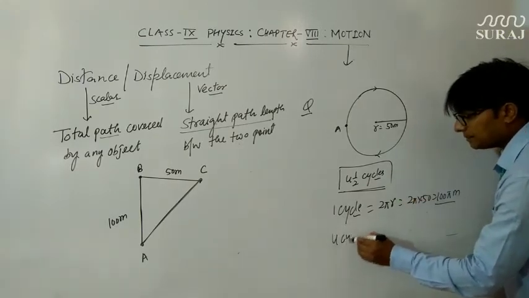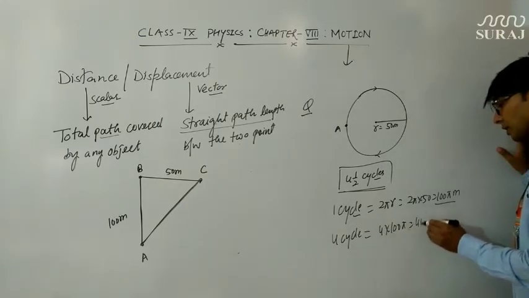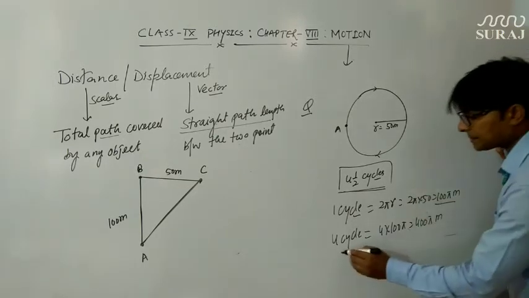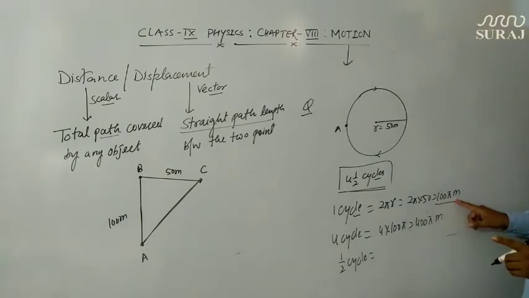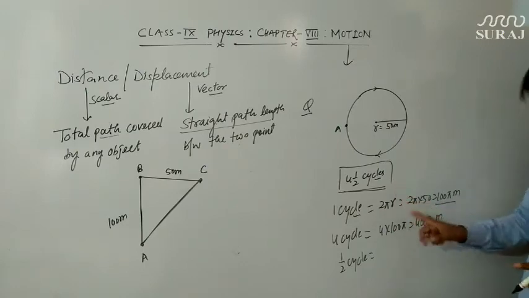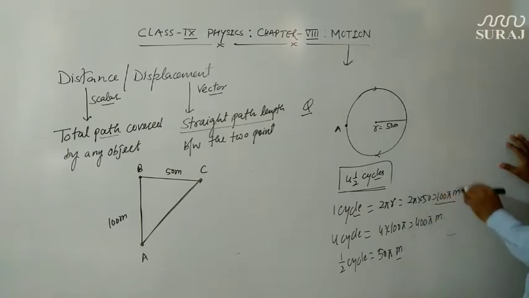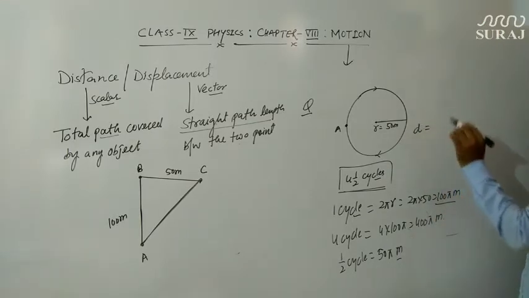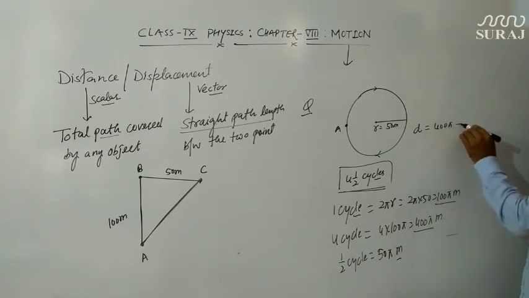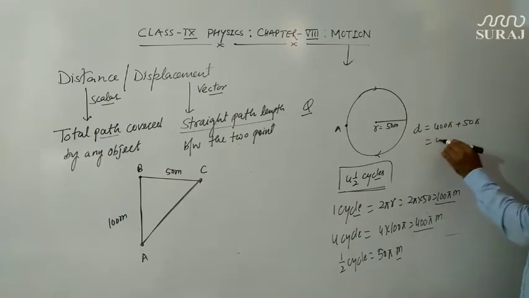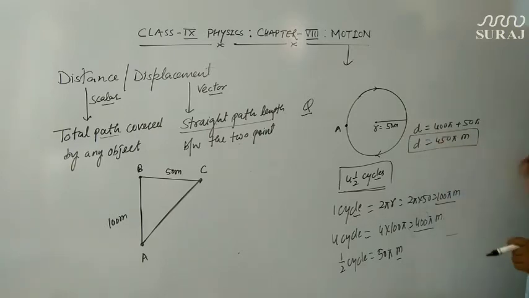So in 4 cycles it will cover 4 into 100 pi, that is 400 pi meters, and in half cycle it will cover 50 pi meters, because in one complete cycle it is 100 pi meters, in half cycle it will be just half, that is 50 pi meters. So how much total distance? The total distance covered by this man will be 400 pi plus 50 pi. So 450 pi meters is the value of distance covered by this man.